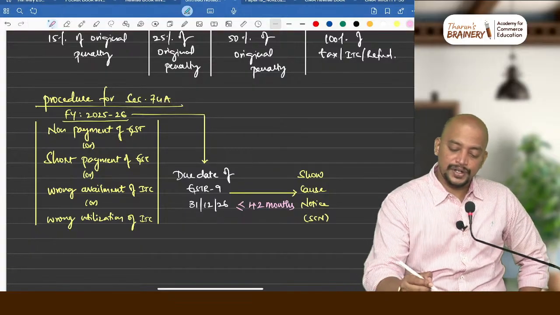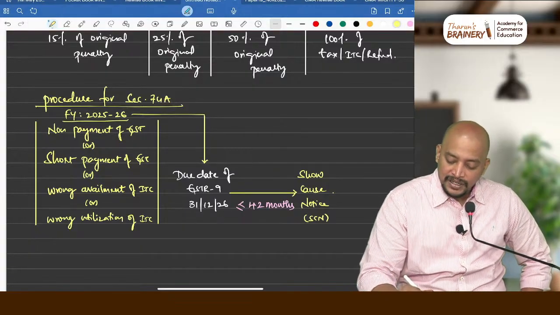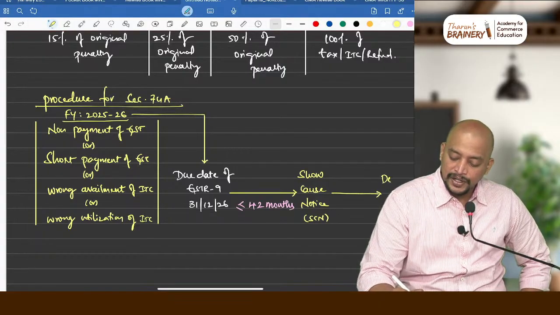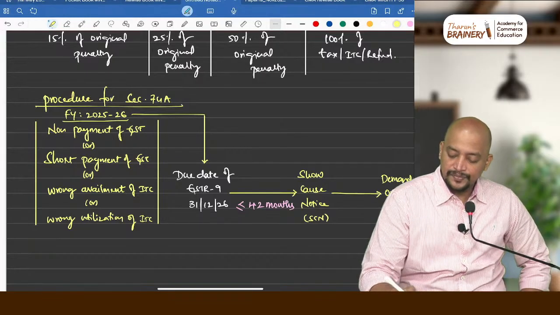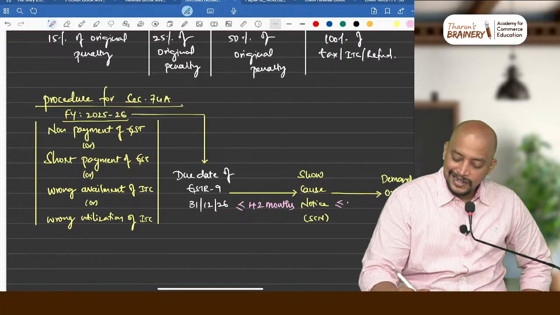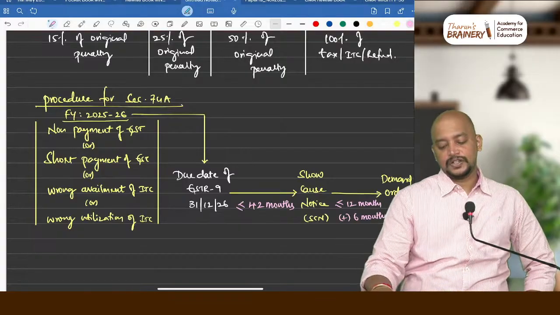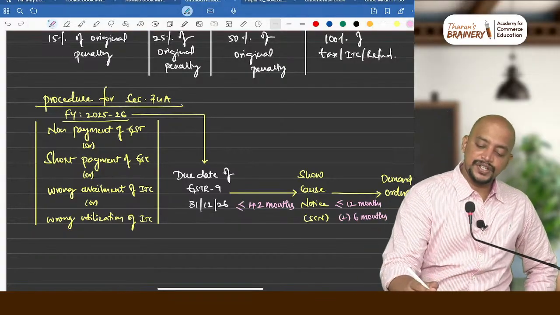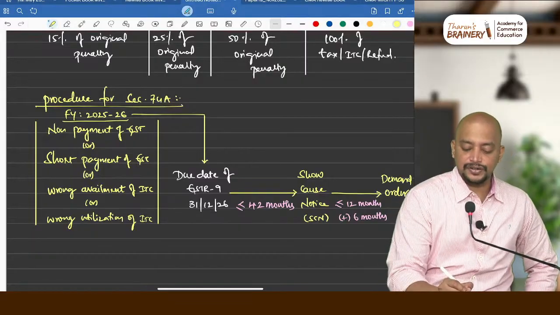After show cause notice, what is the time limit within which the order will be passed? Demand order. What is the time limit within which the demand order will be passed? 12 months, plus it can be extended for a further period of 6 months. Okay, so this is the procedure for section 74A, which is common.